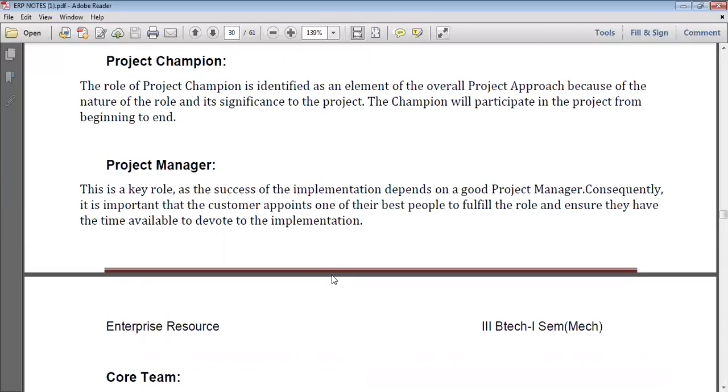The project manager is involved in everything, so their capabilities, accountabilities and strengths are identified.